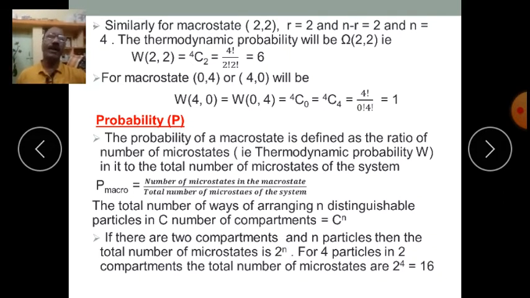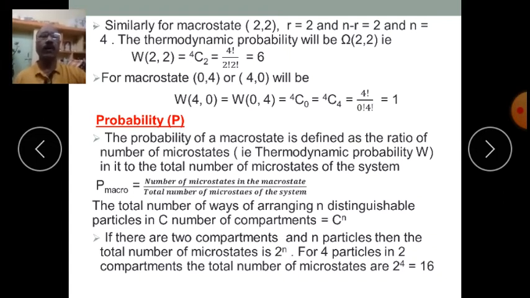The number of microstates corresponding to the macrostate 2 comma 2 is 6, which we studied in the previous article. We will find it from the formula. The thermodynamic probability for this macrostate is W of 2 comma 2, which is equal to 4C2, which is 4 factorial divided by 2 factorial into 2 factorial, equal to 6.